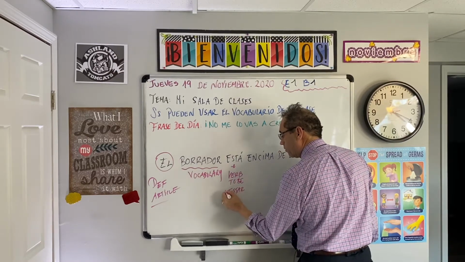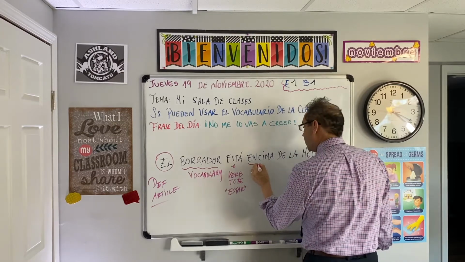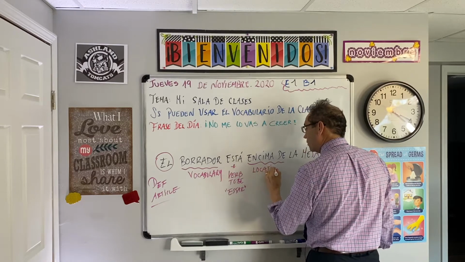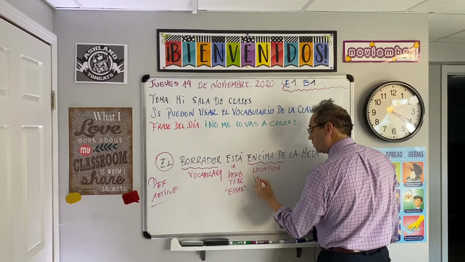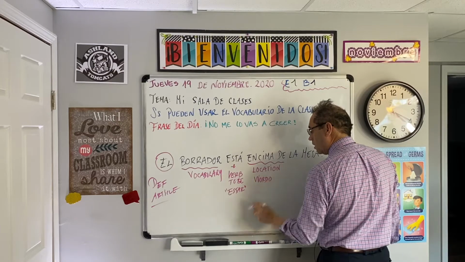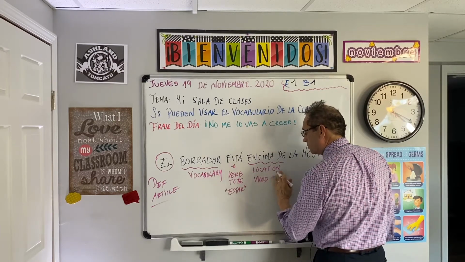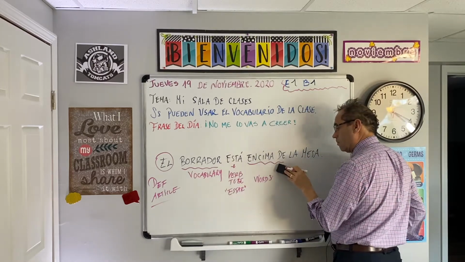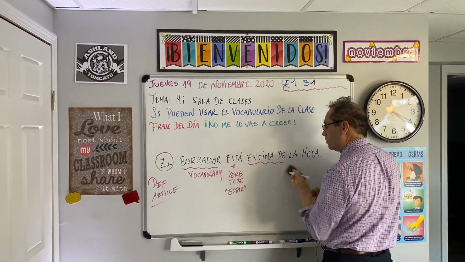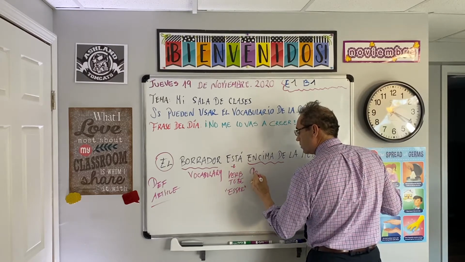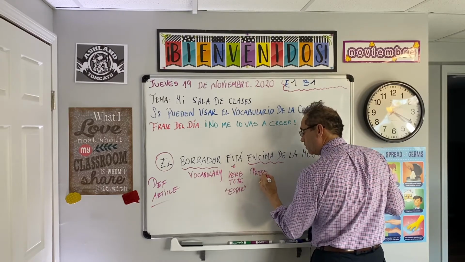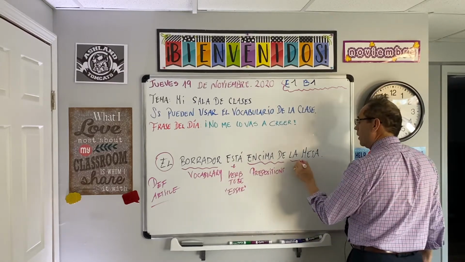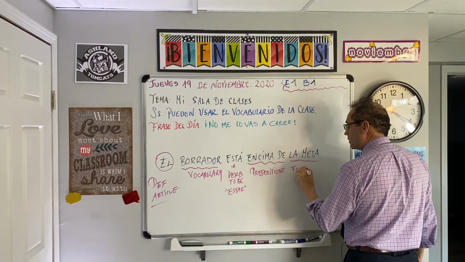The conjugated form, we did that. Encima de, that is the location words or preposition. I'm going to call it prepositions, better. I'm going to use that word. Prepositions of place. And we continue with the furniture in the classroom.